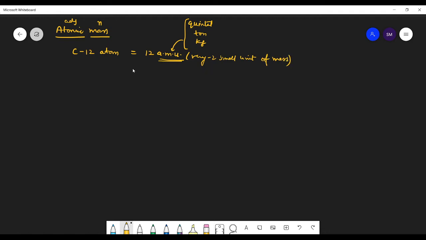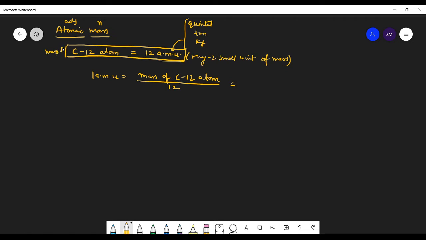So now, what is one atomic mass unit? One atomic mass unit is the mass of a carbon 12 atom divided by 12. That is because we have considered that the mass of a carbon atom is 12 atomic mass units.